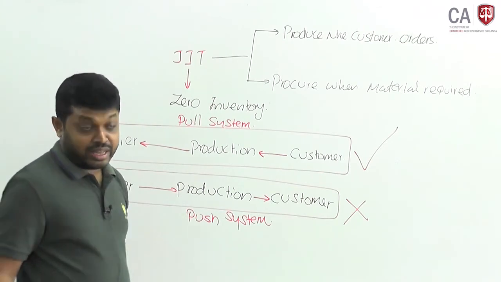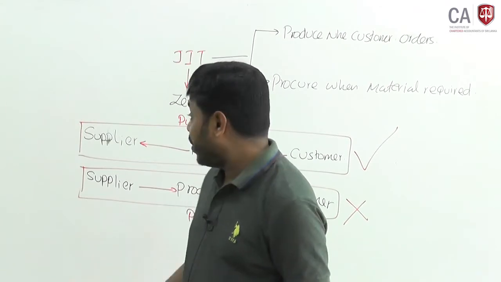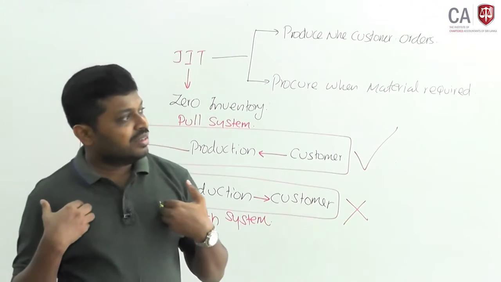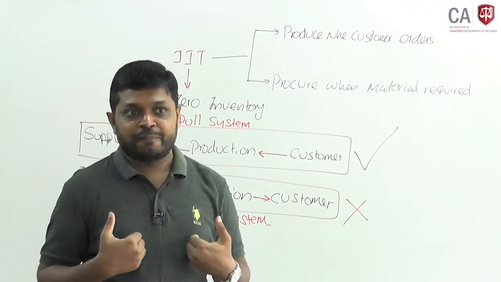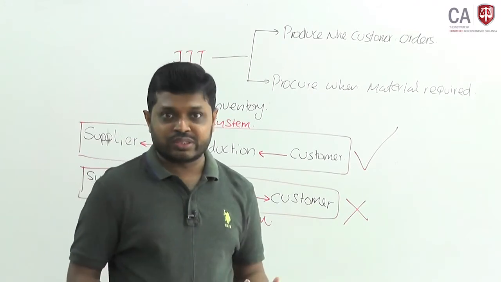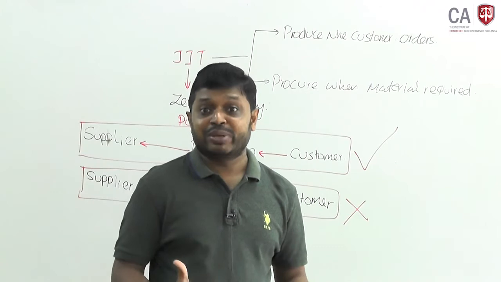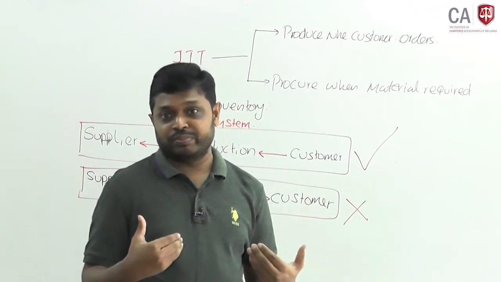Clear? There are so many practical examples regarding the JIT manufacturing system. If you want a shirt or t-shirt with customization based on your requirement, the tailor will take the measurements. That is the pull system.